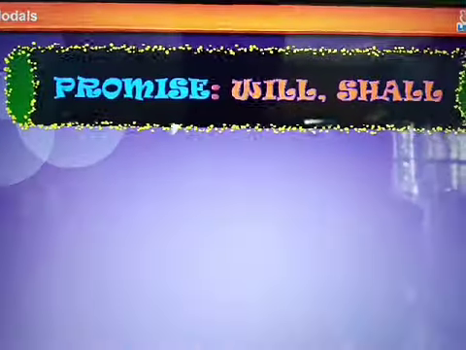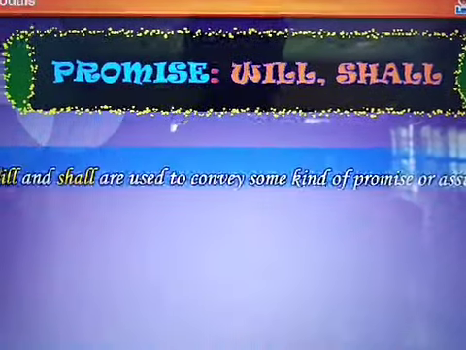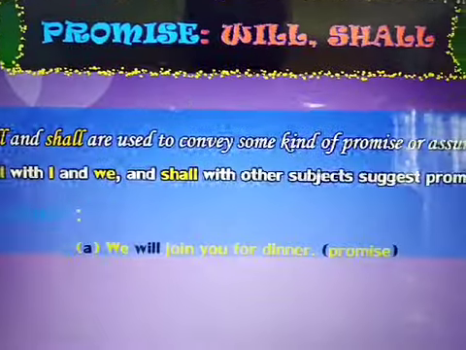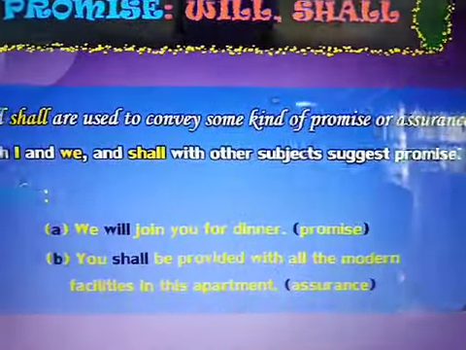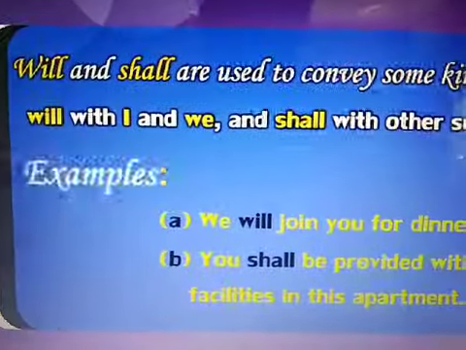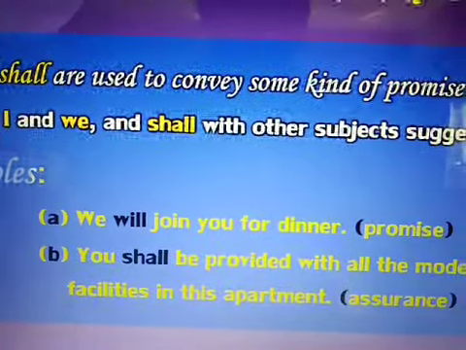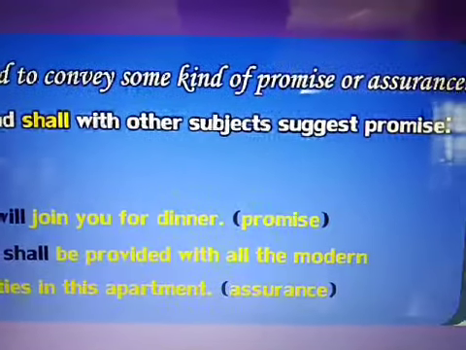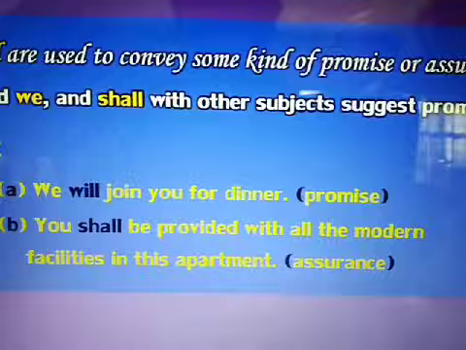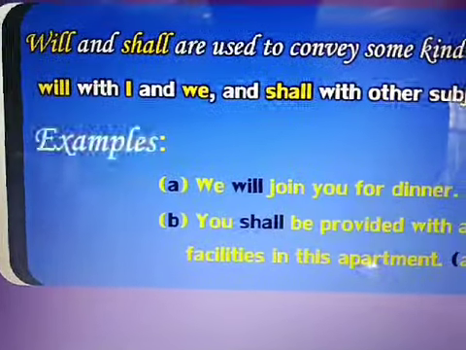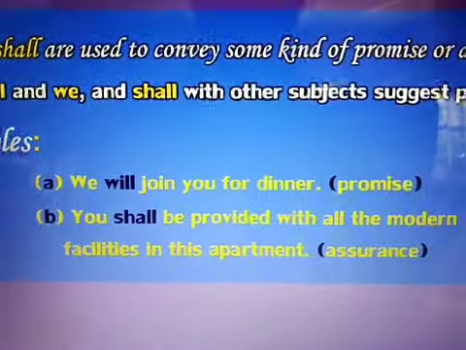Promise: will, shall. Will and shall are used to convey some kind of promise or assurance. Will with I and we, and shall with other subjects suggests promise. Example: we will join you for dinner. Promise.